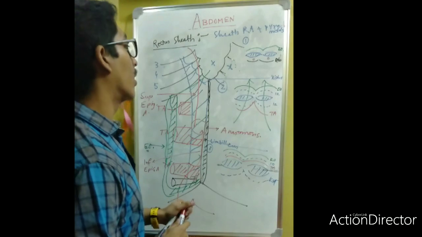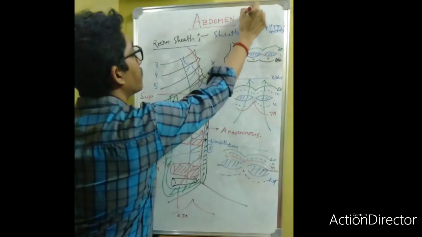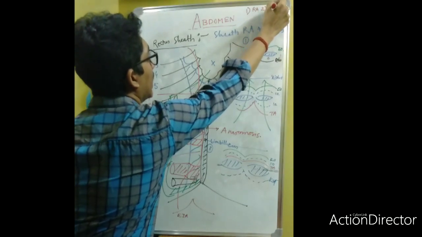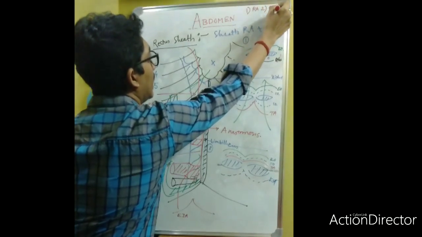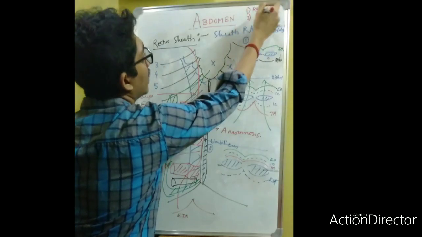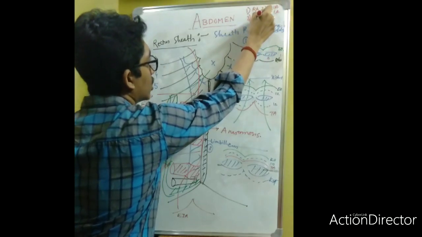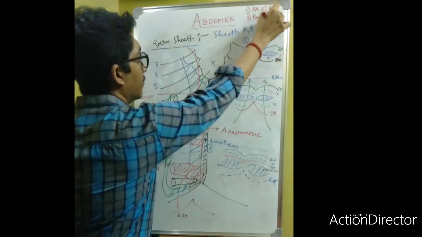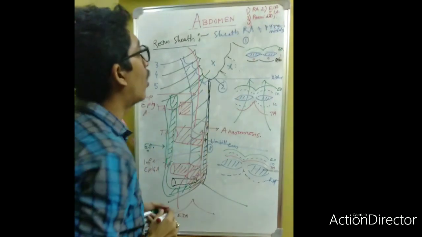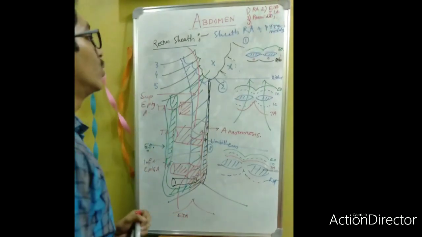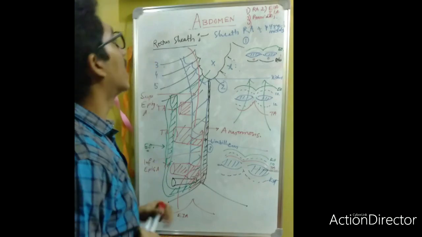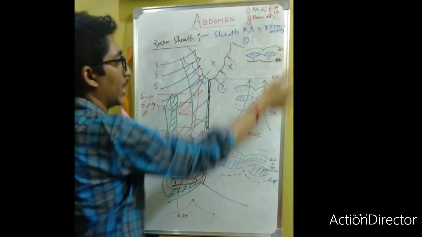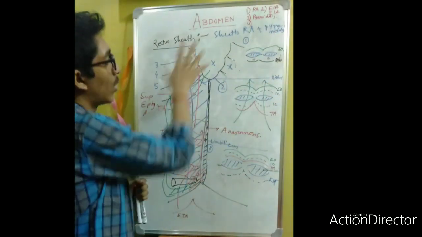And what are the contents? The contents are the rectus abdominis muscle, two arteries, the superior epigastric artery and the inferior epigastric artery, and third the pyramidalis muscle, here. The fourth is a few nerves. These are your rectus sheath contents. What are the borders? You will see three different levels of the borders. How does it form?